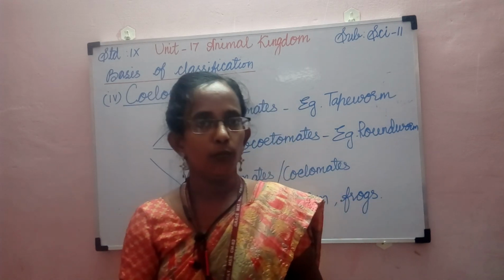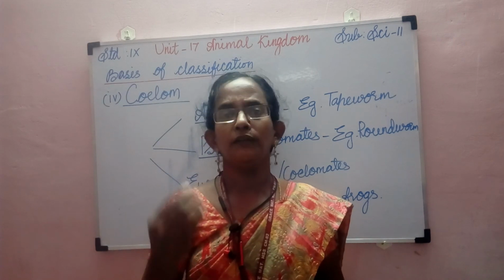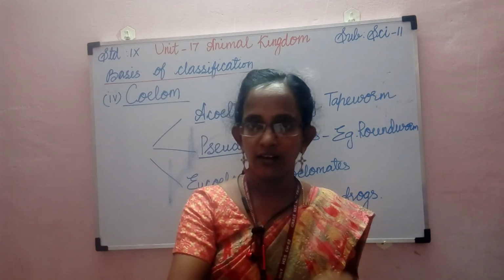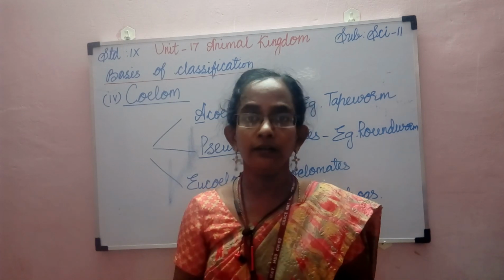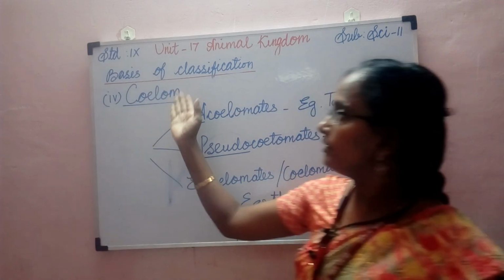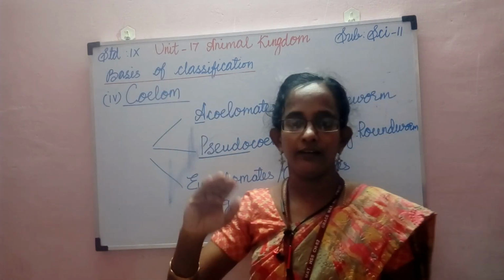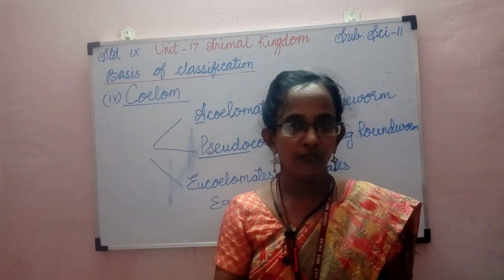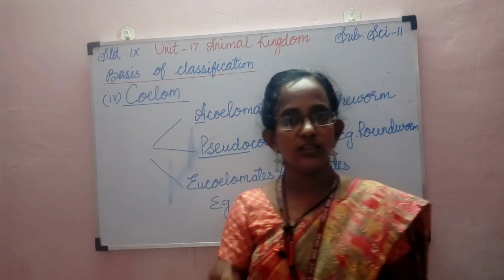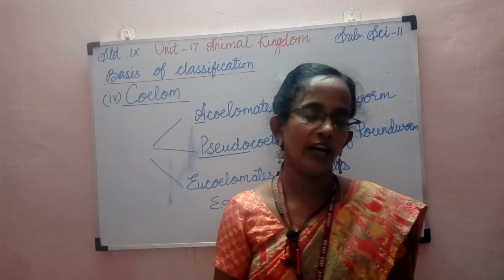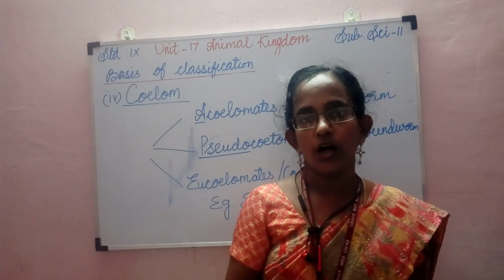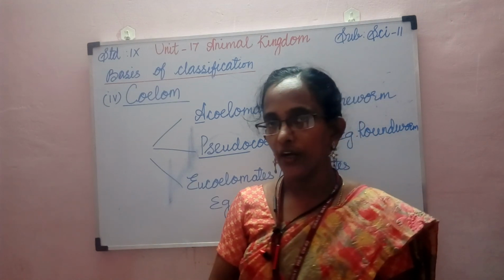Based on body symmetry, we can group the animals into two categories, bilaterally symmetrical animals and radially symmetrical animals. Then we studied the third character, the germ layers. When two germ layers are present, it is called a diploblastic organism. When three germ layers are present, they are called triploblastic organisms.